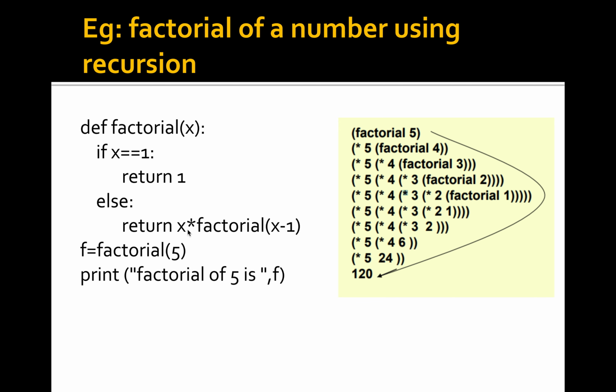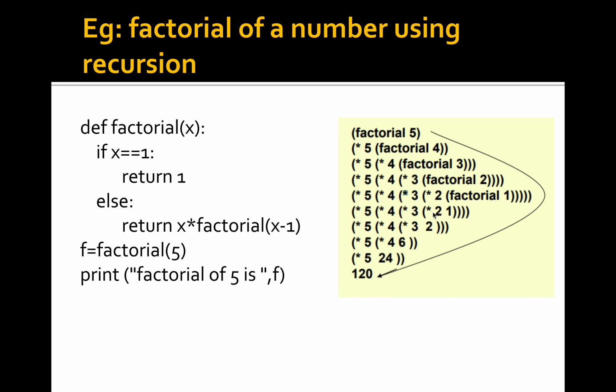Now in this case the value of x is 4. So already 5 is there, 4 into factorial of 3. Next case, 5 into 4 into 3 into factorial of 2. Till factorial 1 this is repeating. Then factorial of 1 is called again, x equal to 1, so it directly returns the value 1.